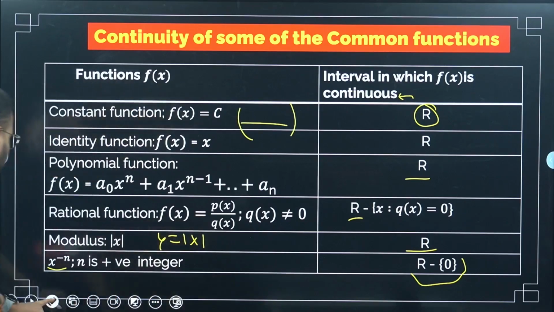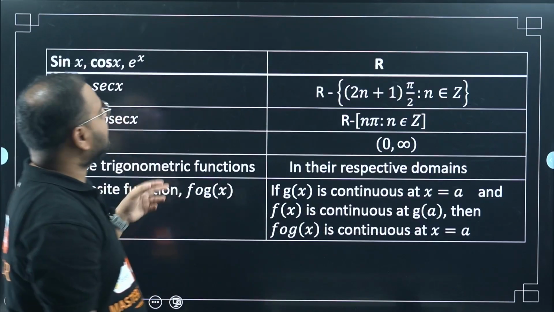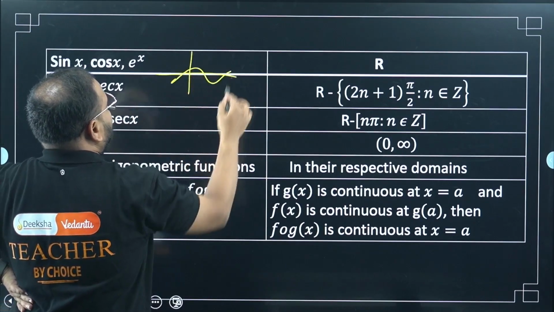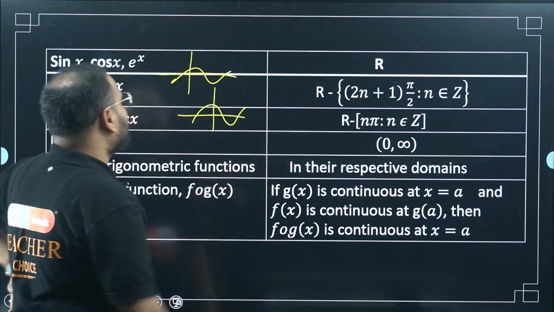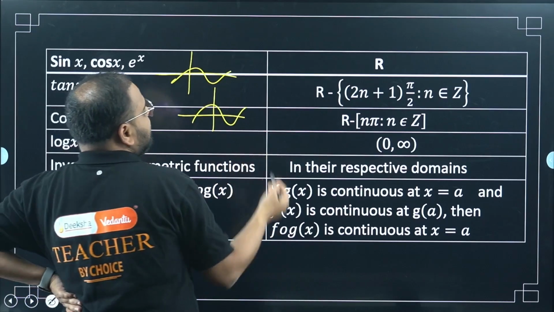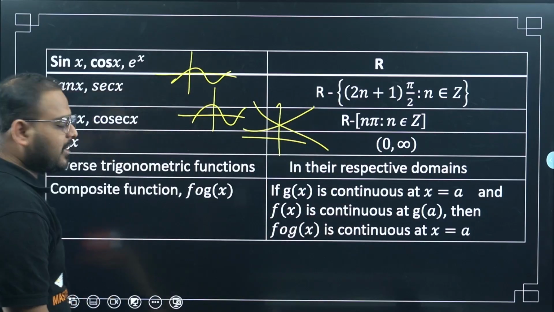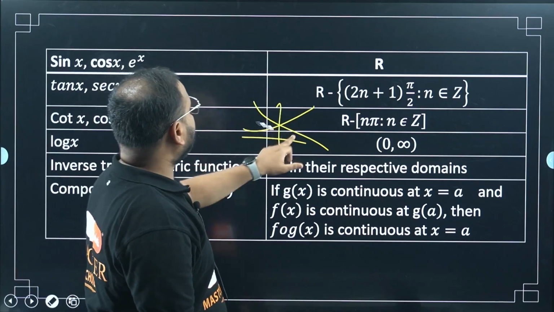Okay, sir. What about the next one? Sin x, cos x, e power x, all real, right? If you remember the graph of sin x, cos x, again everywhere it is continuous, right? There is no break in the function. What about e power x? e power x will look like this, either this or this. Both of them are continuous. So sin x, cos x and e power x, all of them are continuous.